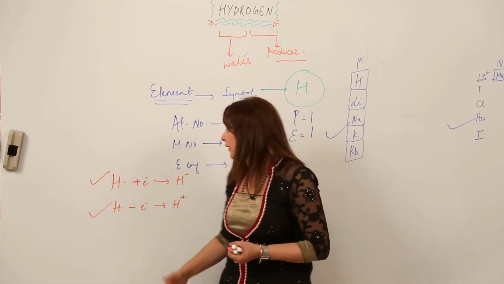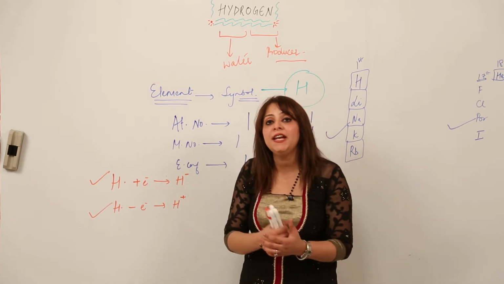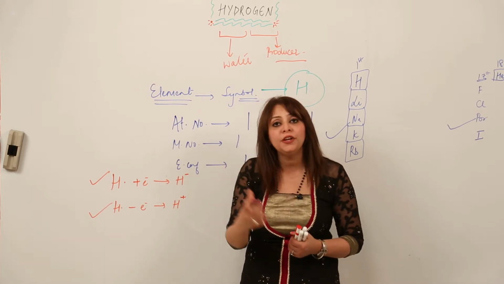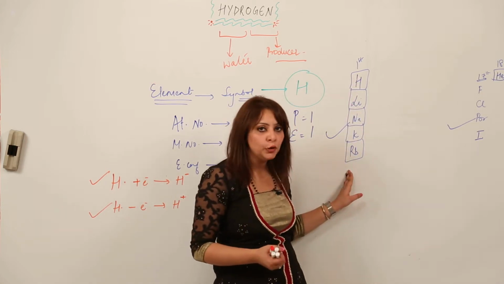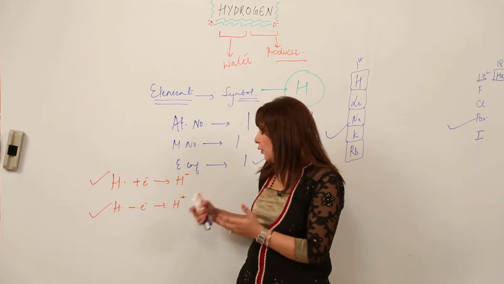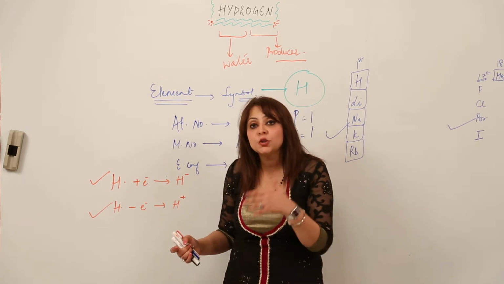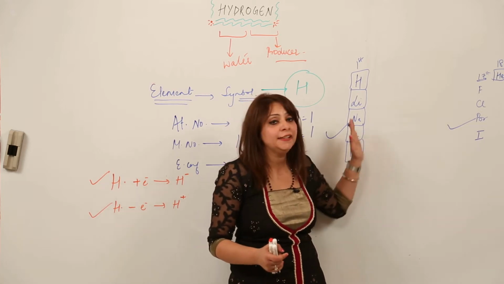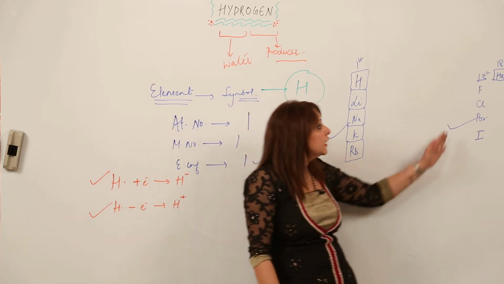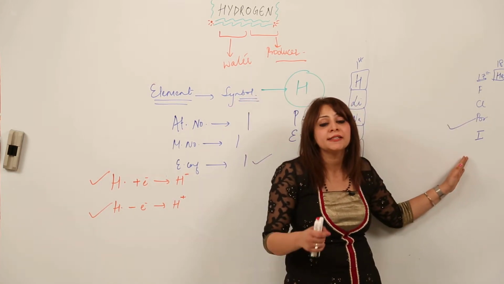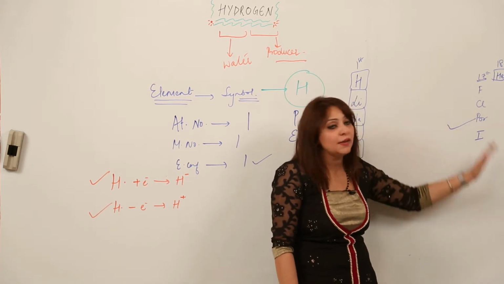As you know now, it can either gain an electron or lose an electron. Losing an electron indicates a property of metals, the most metallic ones, right? So it can be put in this group also. Similarly, as I have shown you, it has a tendency to gain an electron also, so it possesses non-metallic character. And in the periodic table, the maximum electronegative elements, or the maximum non-metallic character, is of the 17th group due to its exceptionally small size, right? So it resembles the 17th group as well.